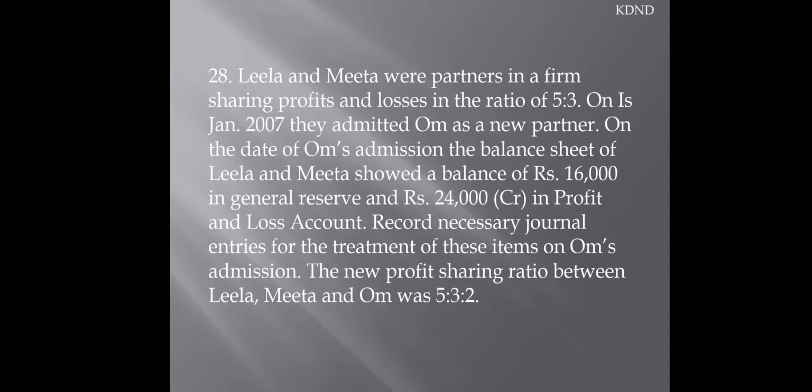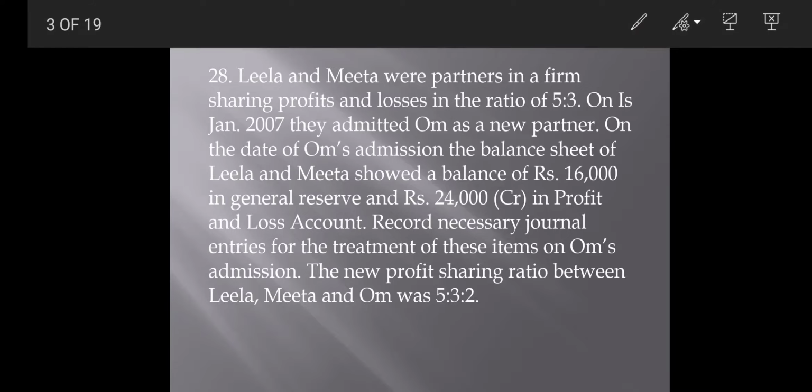So let's start with this. What is the balance present in the sum? They have 16,000 as a general reserve and 24,000 as profit and loss. So both these items will be written off among the old partners in their old ratio. That is, old partners means Leela and Meeta, and that is to be distributed in 5:3. So let's start with the sum.